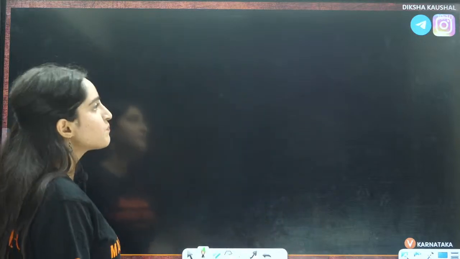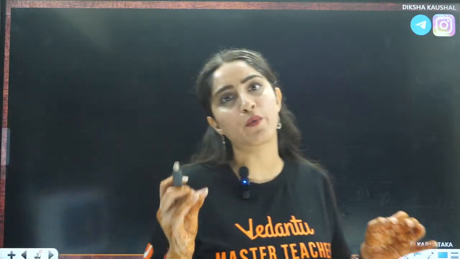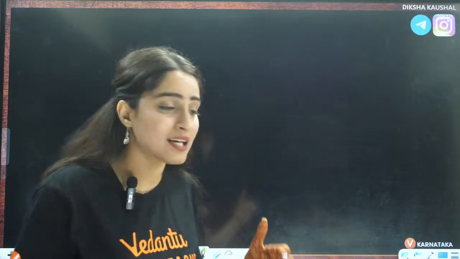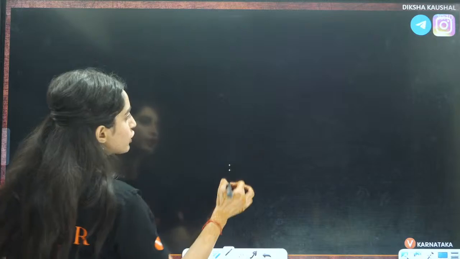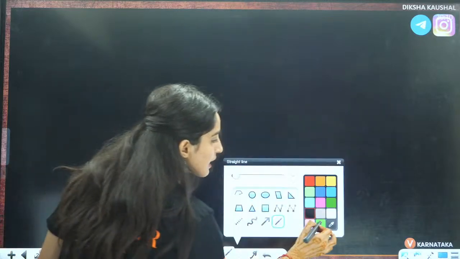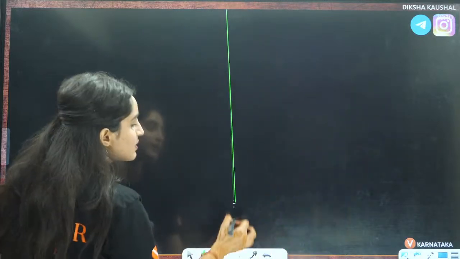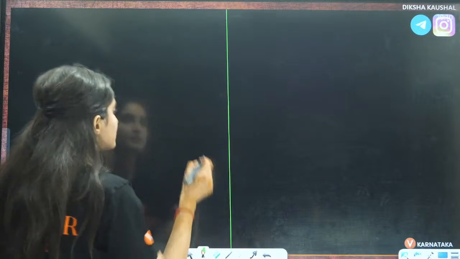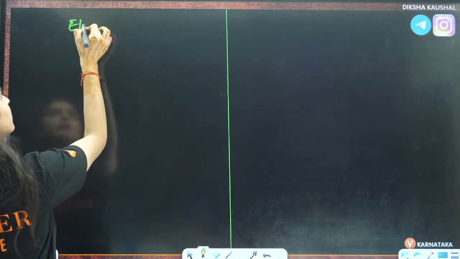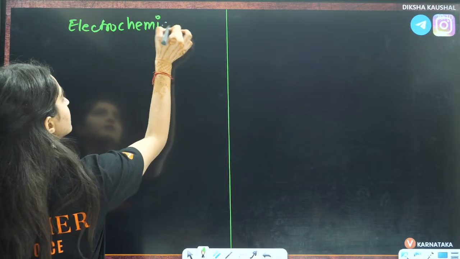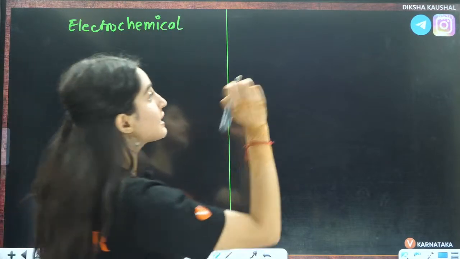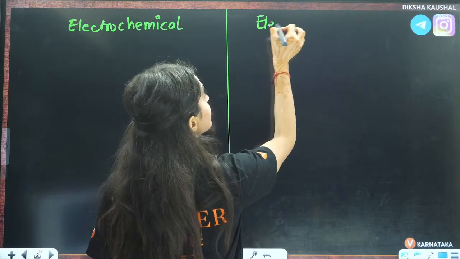Now, in this chapter, firstly, we are going to talk about what exactly we are going to study here. There are two terms. One is electrochemical cell, the other is electrolytic cell.